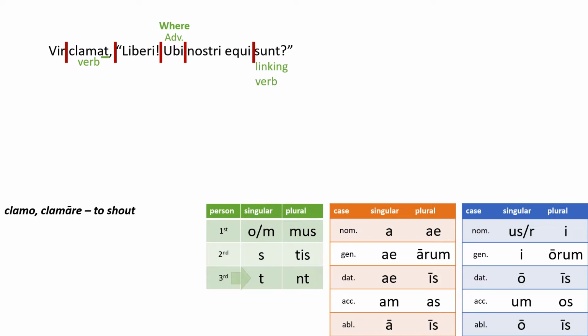Clamat ends with a T. That means it's third person singular. He, she, or it shouts. Clamo is given to us down below. Sunt ends with an -nt. That's third person plural. And it means "are," or "they are."